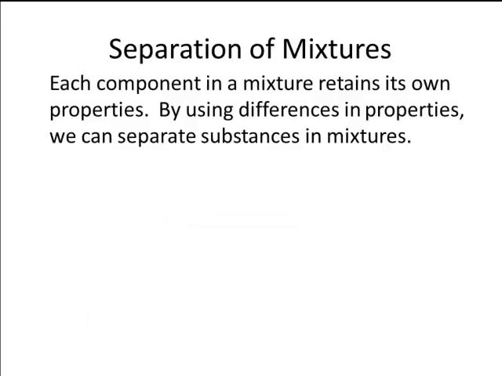And lastly, we want to look at how we're going to separate mixtures. This is something that would be dealt with more in the lab. When we look at a mixture, each component in that mixture is going to still keep its own properties. That's very important when dealing with a mixture. We're not talking about things changing from one thing to another. It's not going through a chemical change. We're just mixing things together. That's a physical process.